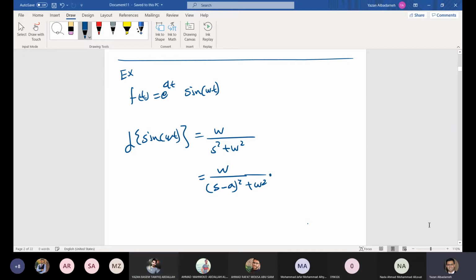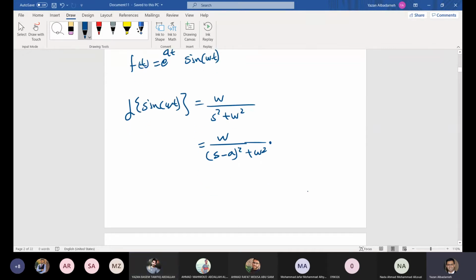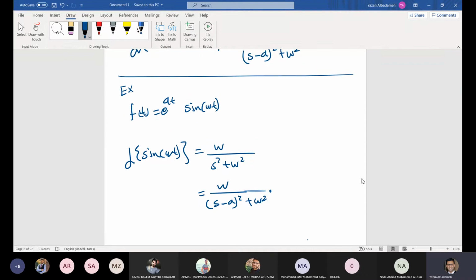Sorry, here this is the Laplace transform of e to the power at sine omega t. So here you have to shift this one by a units, replace every s with s minus a.